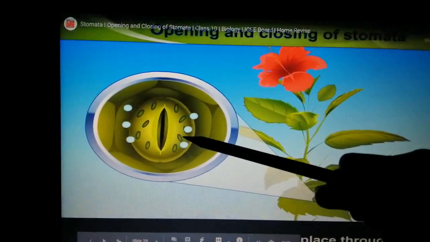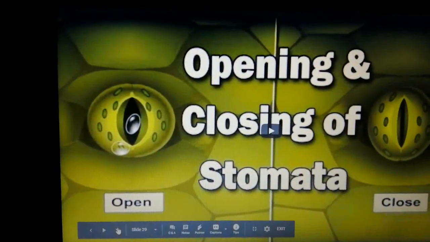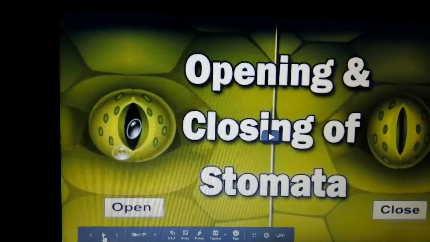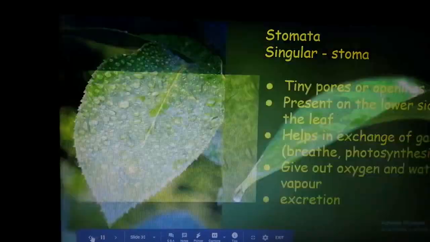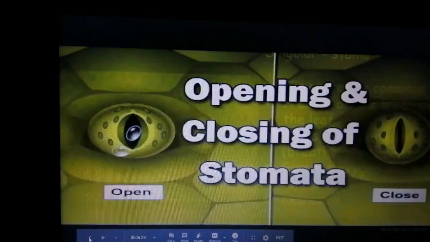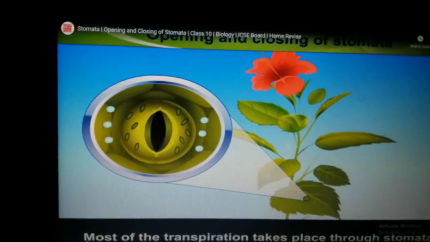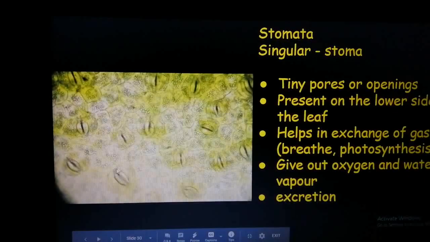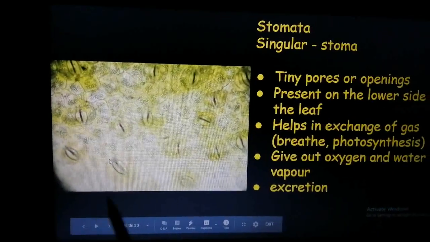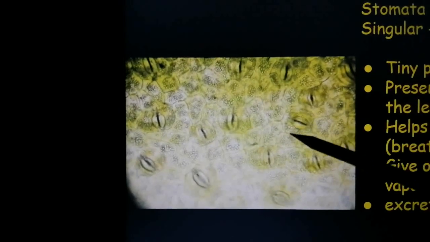Opens, closes. Okay, so you just saw how these stomata will open and close.